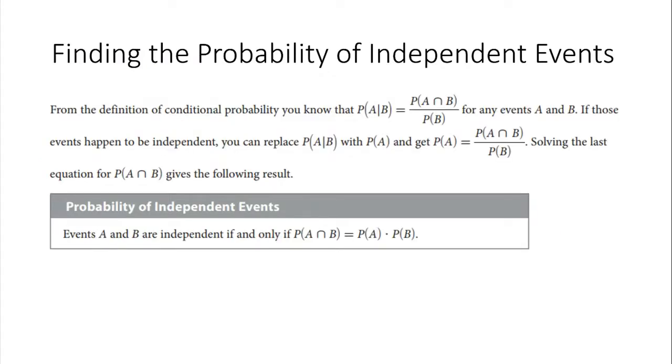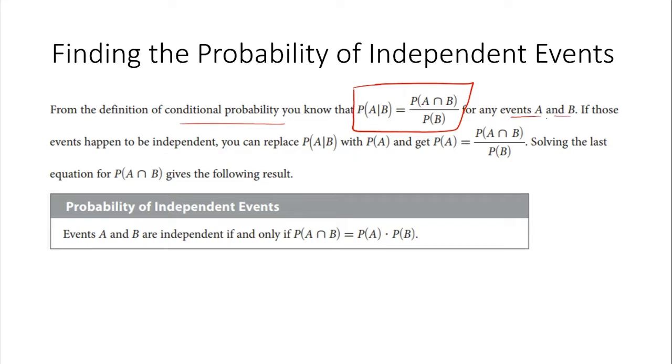Finding the probability of independent events. From the definition of conditional probability, note that the probability of A given B equals the probability of the intersection of A and B, divided by the probability of event B occurring.